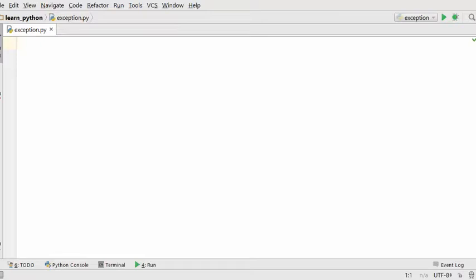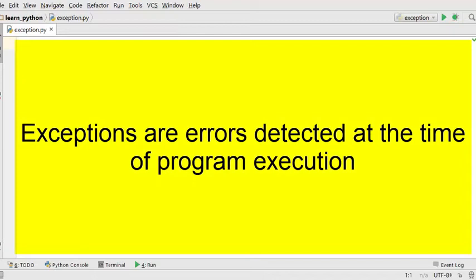Today we are going to talk about exceptions. Let's begin with what exceptions are. Exceptions are the errors that occur while executing your program.